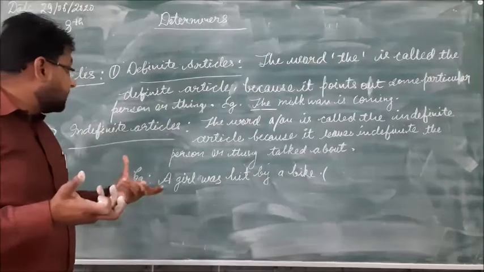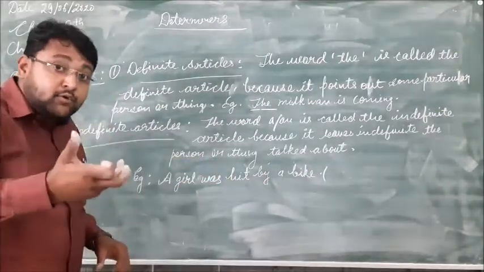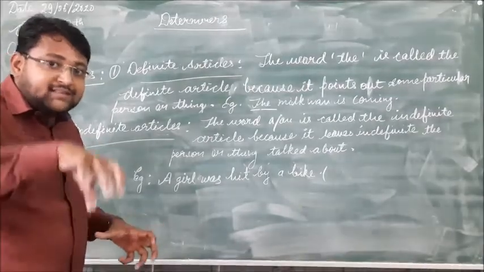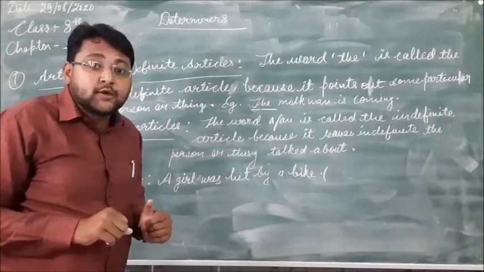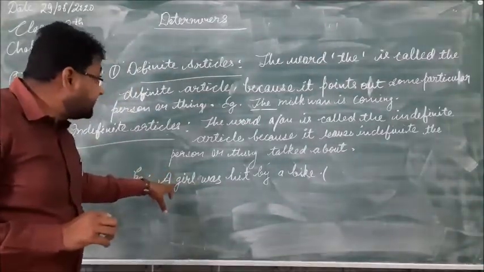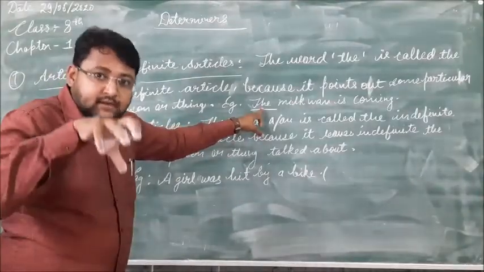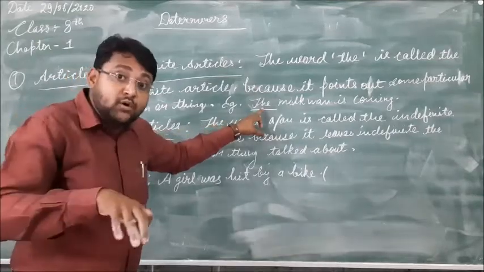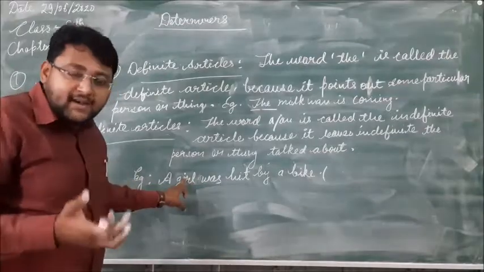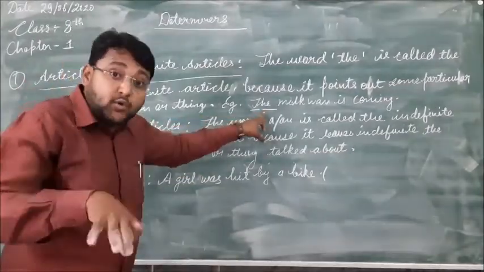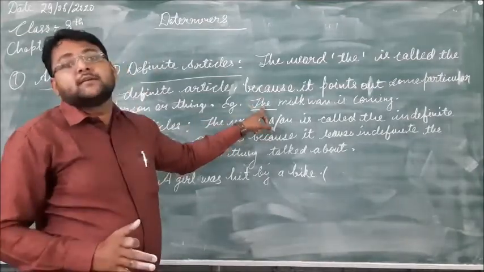We don't know which girl, so here it is indefinite. Indefinite means we don't know which girl was hit by the bike. Here it is indefinite, and there it is definite. Which person or thing we don't know, in that case we use a or an, and which person or thing we know, that is definite, and in that case the is used before that person or thing.